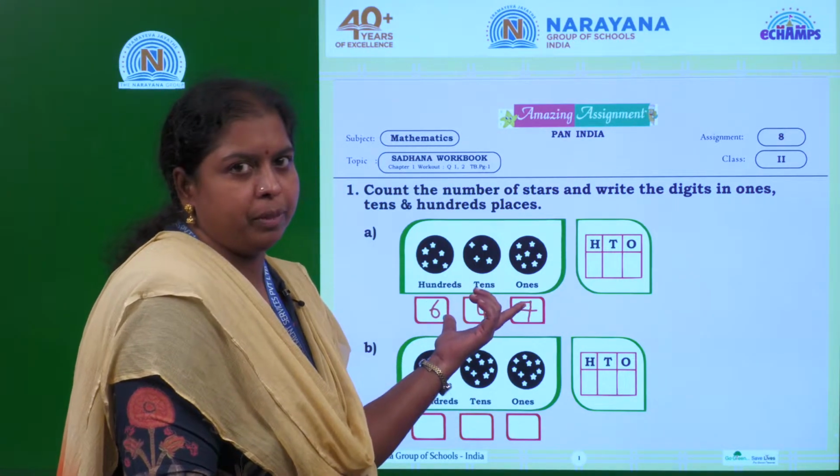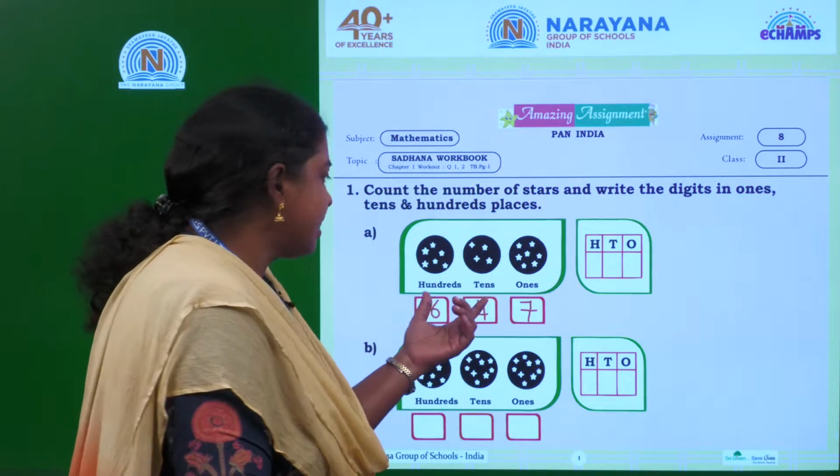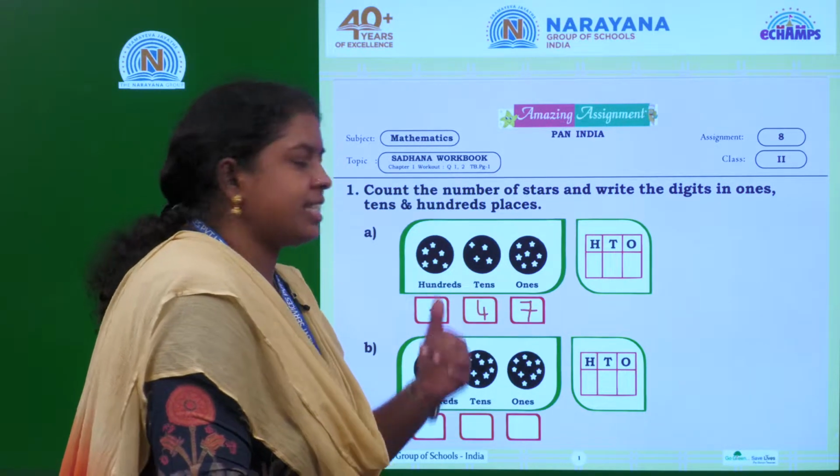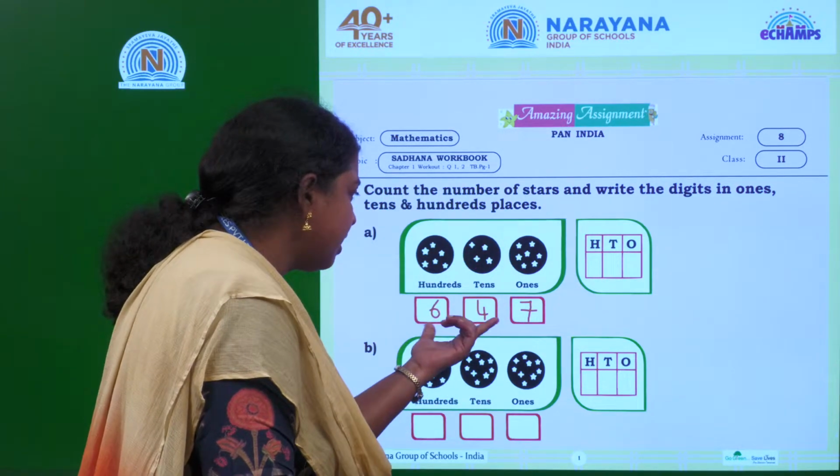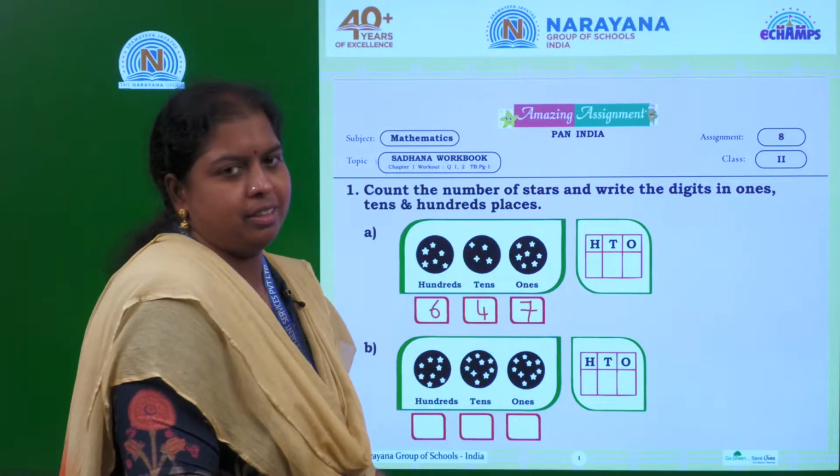A 3-digit number is formed here. What is the number formed here? 647. What is the 3-digit number formed with these stars? 647.